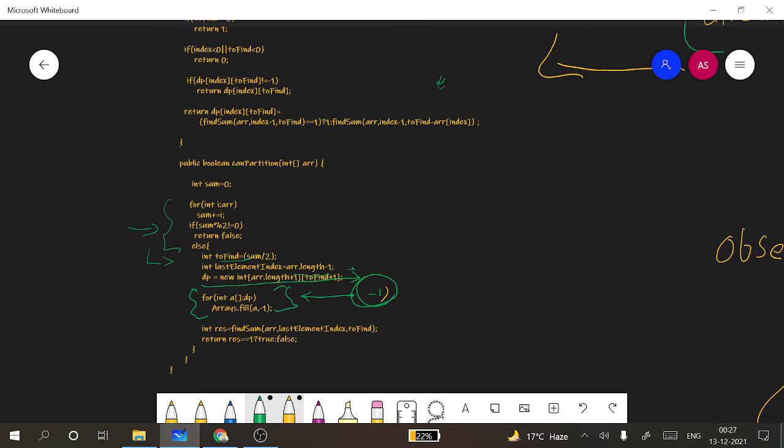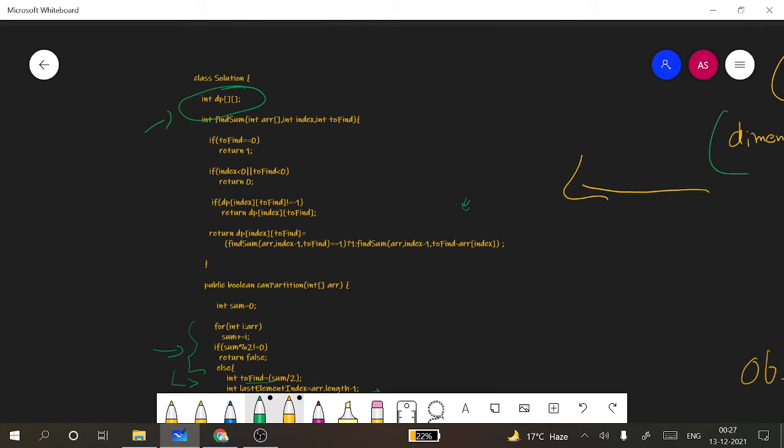Now we'll be calling this method findSum. In findSum, if toFind equals 0, it means we have already reached a place where we have calculated the sum. We'll be returning 1. 1 denotes true in our case. If the index is less than 0 or toFind is less than 0, we'll be returning 0, which is false in our case.